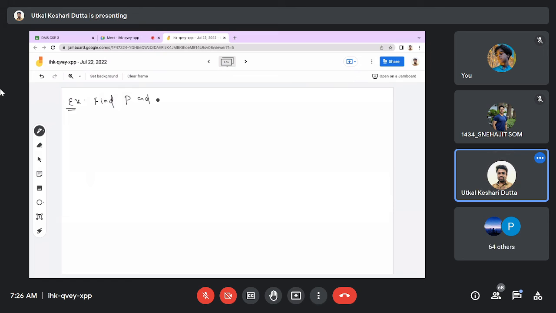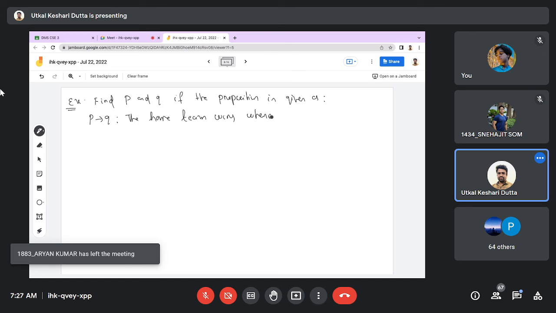Find P and Q if the proposition is given as P conditional Q: the home team wins whenever it is raining.